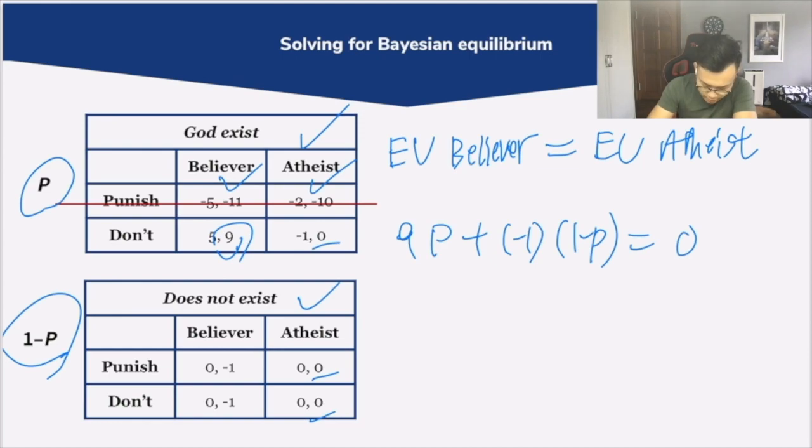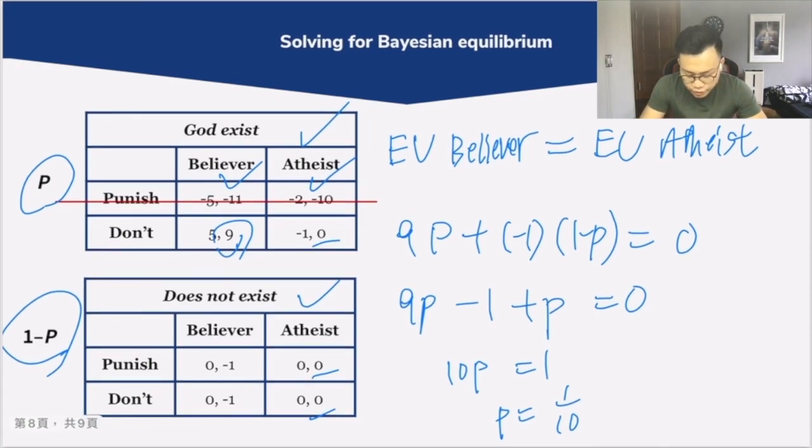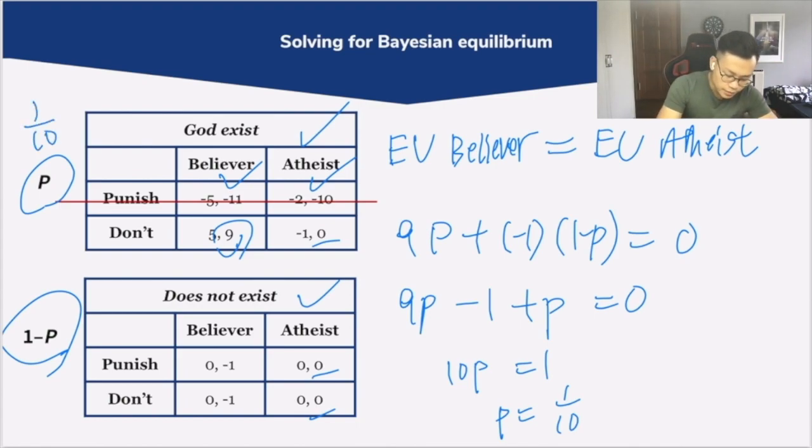And then we'll just do some arithmetic and solve for p. So we get that 10p equals 1. p would be 1/10. Okay, so we're almost there. We have established that during equilibrium, the probability would equal 1/10. So with this specific value of probability, the human player is actually indifferent between the choices of believer and atheist.